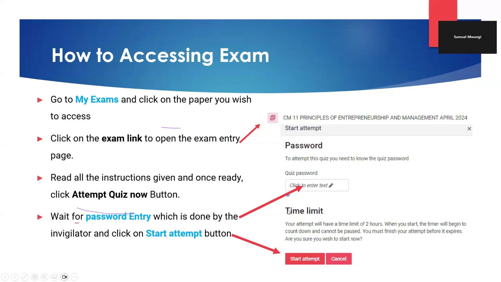And of course, it's good to know that this exam will always have a time limit. Some papers will have a time limit of 2 hours, others will be having a time limit of 3 hours, and others 4. So it's good that you get familiar with the time limit that you have been allocated for each and every exam for ease of proper time management.